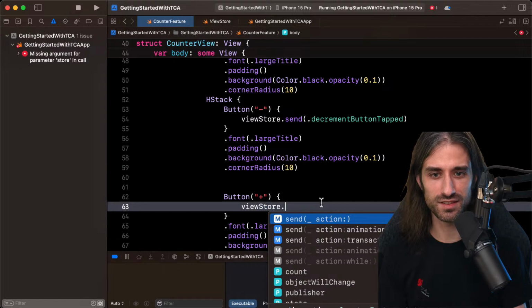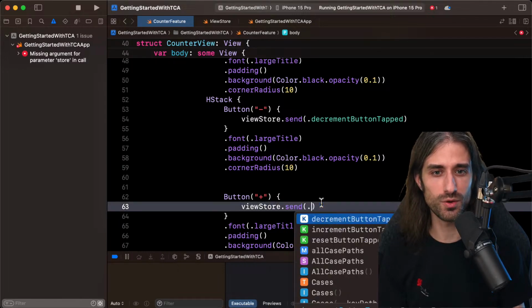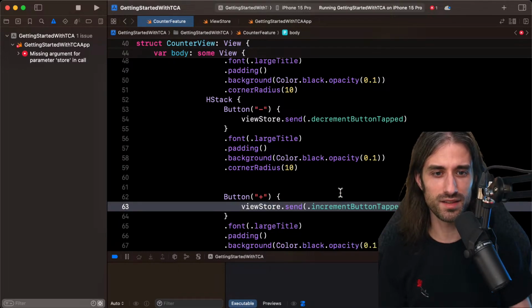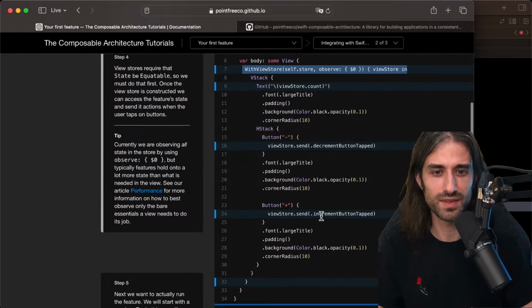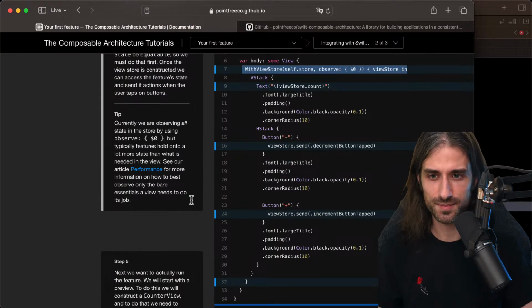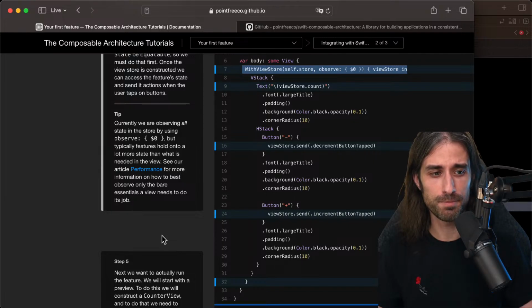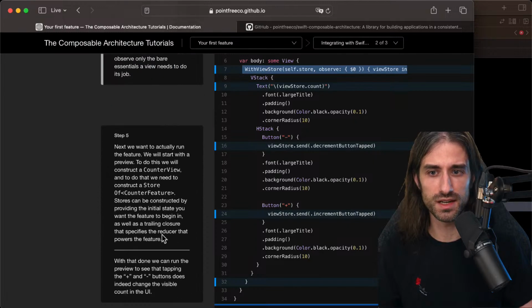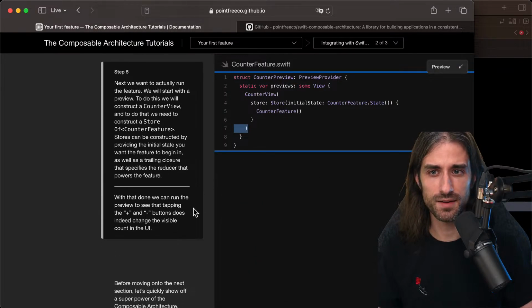And here, of course, it's obvious because the code is symmetrical. It's incrementButtonTapped. Did I get it right? Let's check. Yes, it was indeed that. Okay, so we are almost ready to launch. We just need a way to pass the store to the view when we build it. So that's what's happening here. Next, we want to actually run the feature.